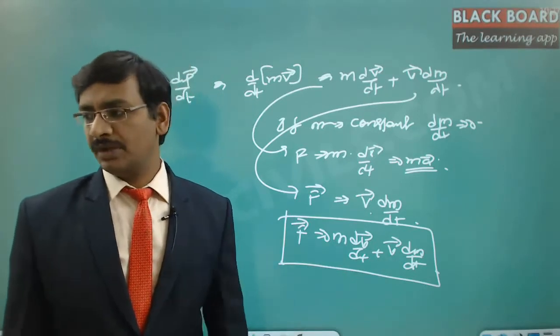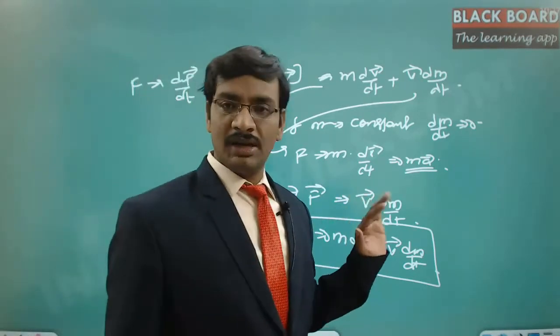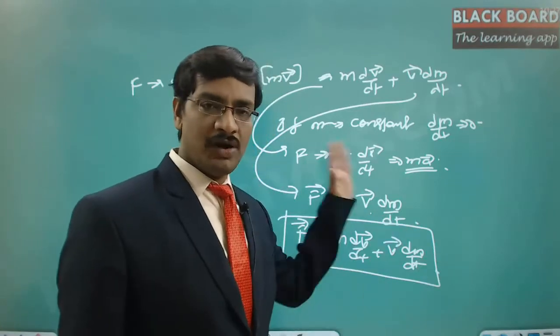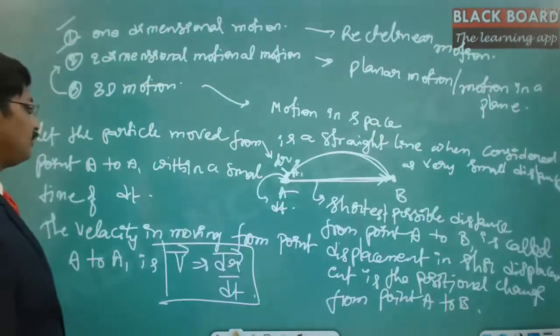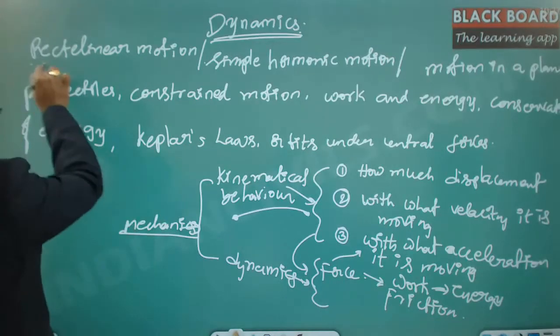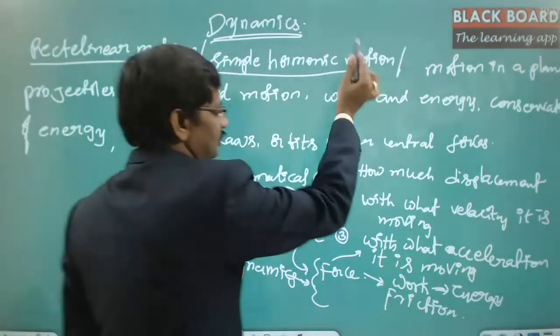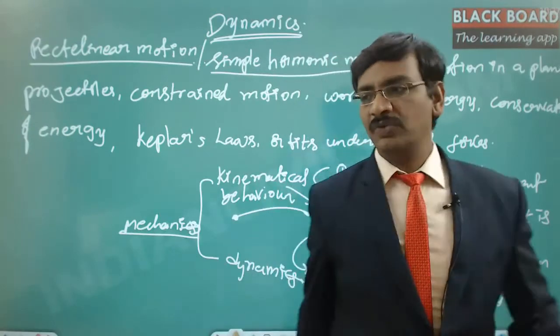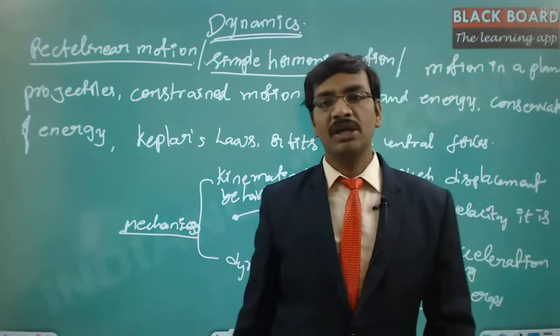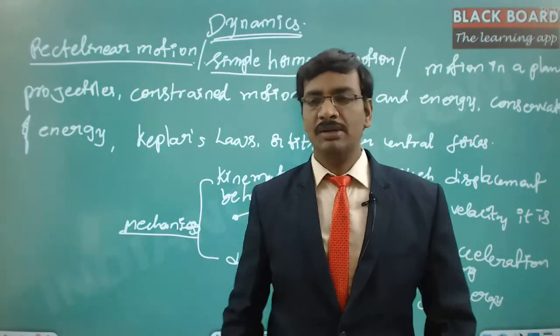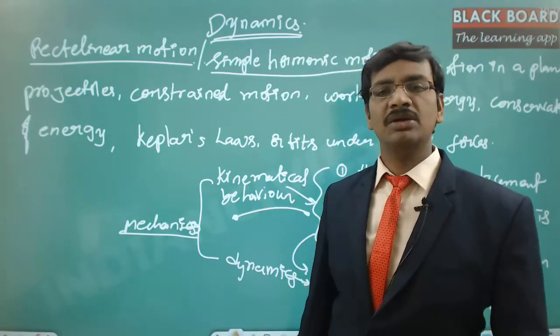That's it. Now coming back to our syllabus, out of all these aspects, what we are trying to analyze here is rectilinear motion or simple harmonic motion. Rectilinear motion is what we have defined as single-dimensional motion. So if a particle is moving in one particular dimension, let us consider a car moving on a straight road.